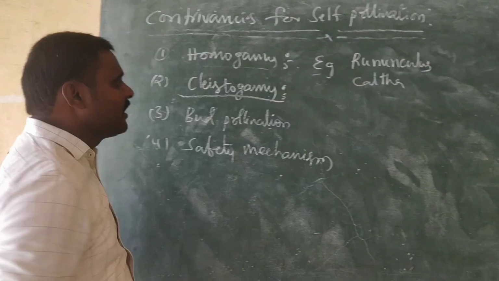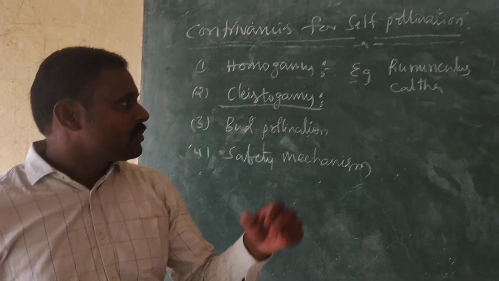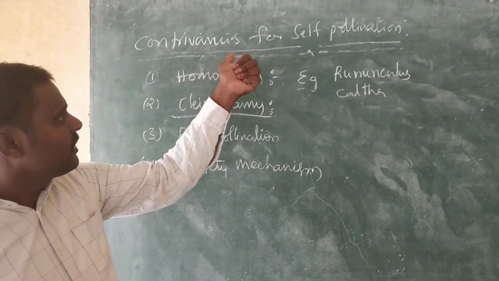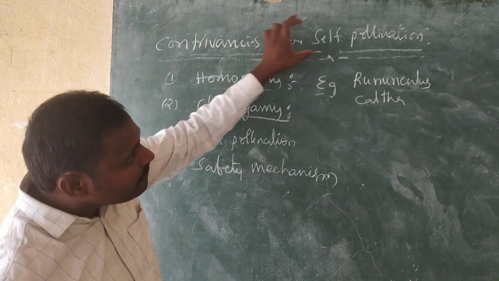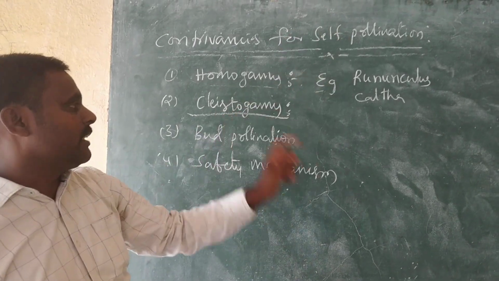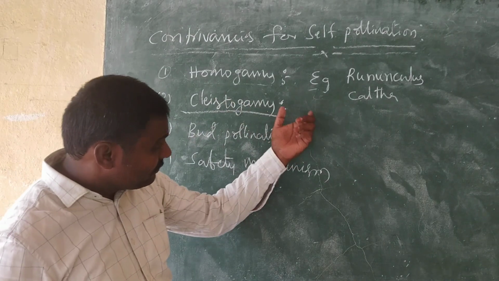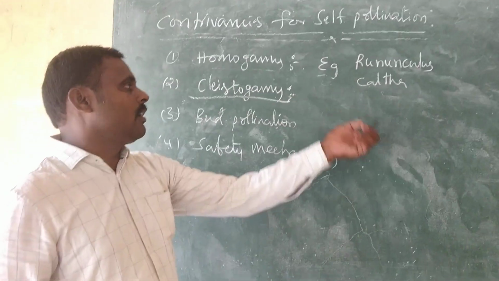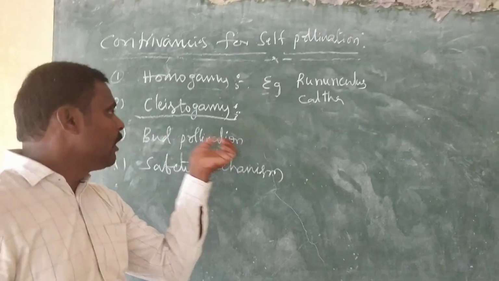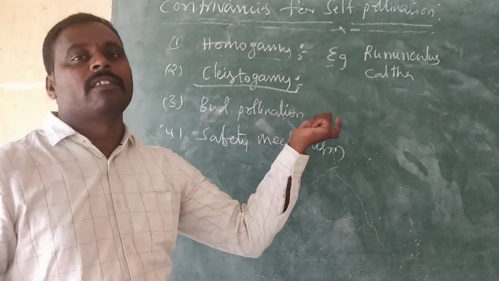Now the second one is cleistogamy. Cleistogamy is a favorable condition for self-pollination. What are cleistogamous flowers? The flowers which never open are called cleistogamous flowers, and the pollination in them is called cleistogamy.